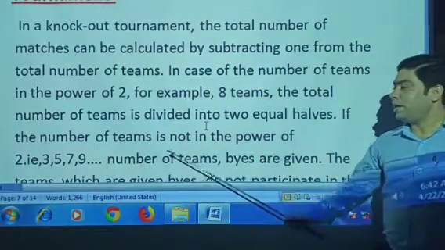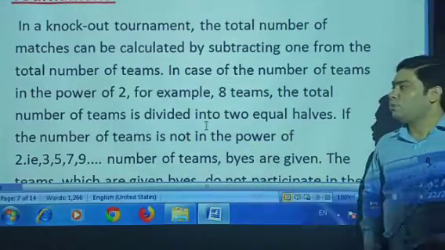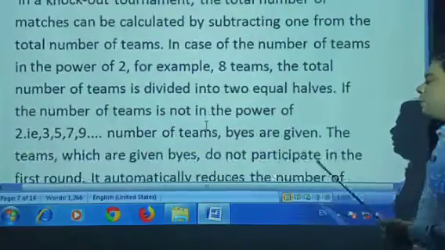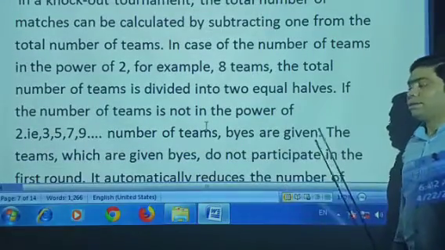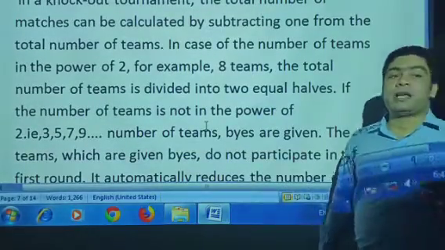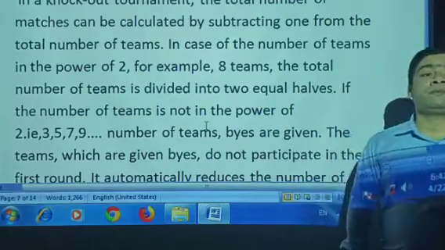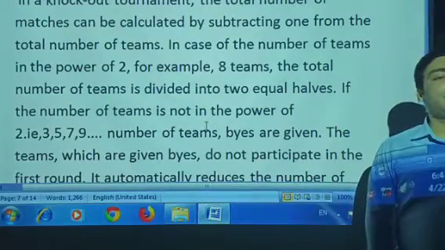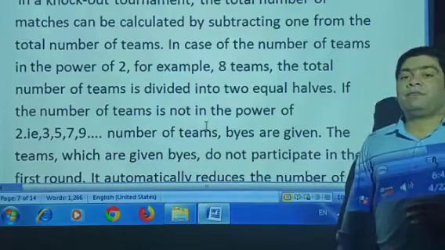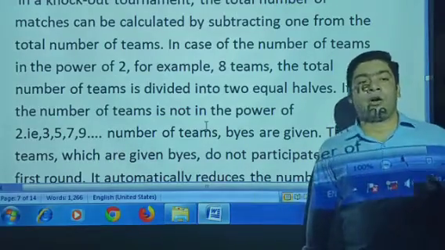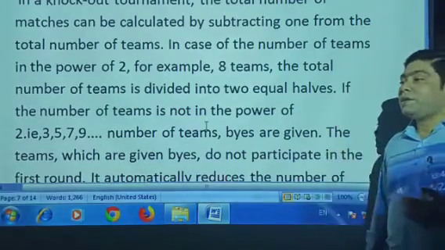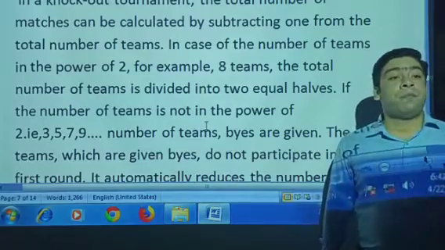If the number of teams is not a power of 2, like 3, 5, 7, 9, the number of team byes are given. That means if the number of teams is a power of 2, it is divided into 2 equal halves. If the teams are not in an even number, then we use the bye procedure.